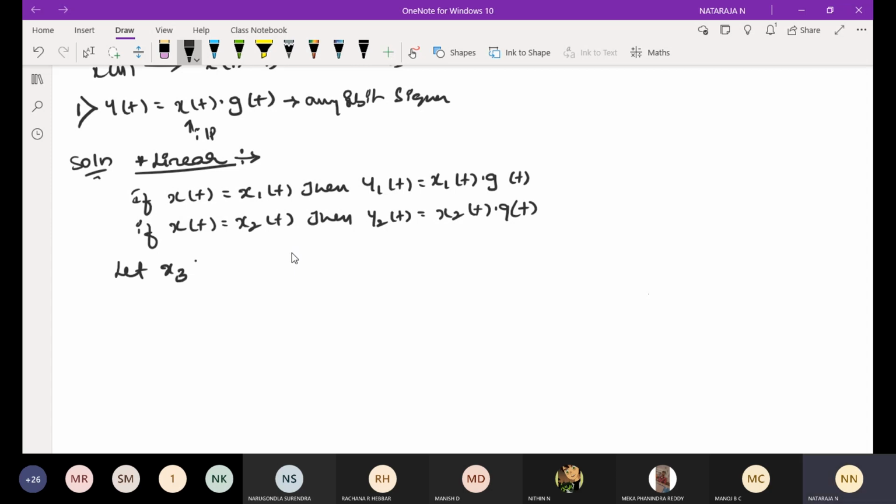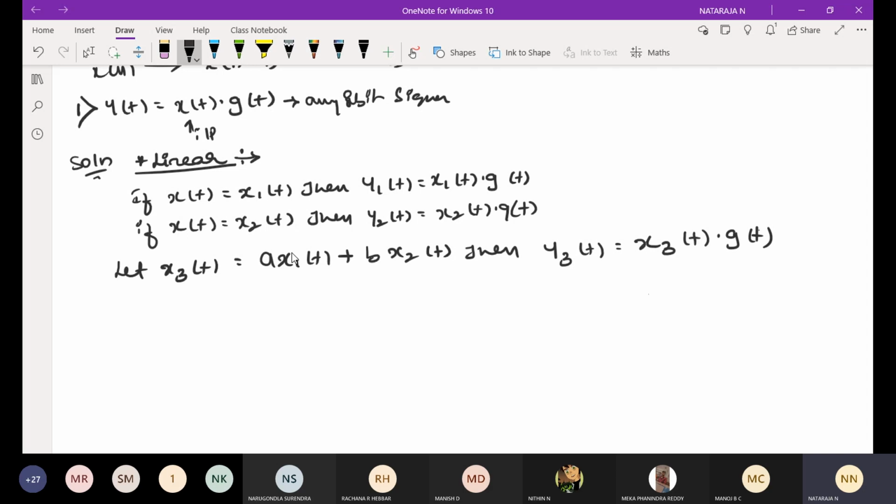Let x3 of t is equal to a into x1 of t plus b into x2 of t. I'm going to represent x3 of t is equal to a into x1 of t plus b into x2 of t. Then I can write y3 of t is equal to x3 of t into g of t. So substitute x3 of t.